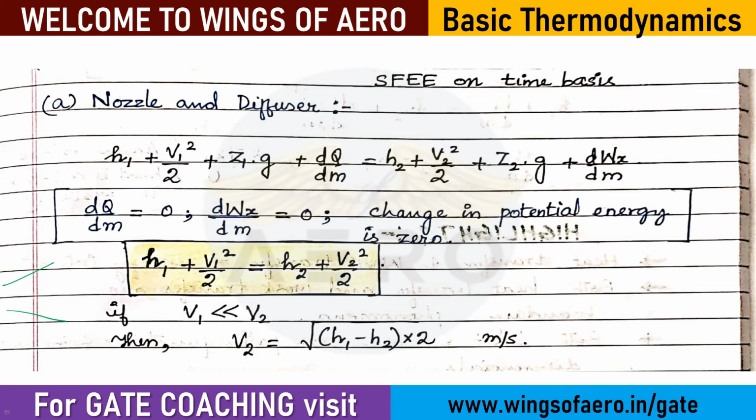Now what happens in this nozzle and diffuser? There won't be any heat added into it. That is dq by dm or dt, the rate of change of heat transfer, is 0. The rate of change of work done is going to be 0, because neither the diffuser nor the nozzle does work, and neither is heat added nor liberated in the nozzle or the diffuser.